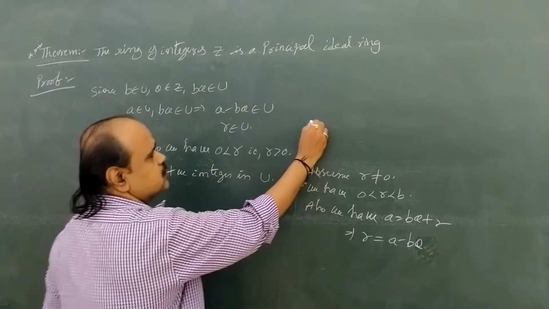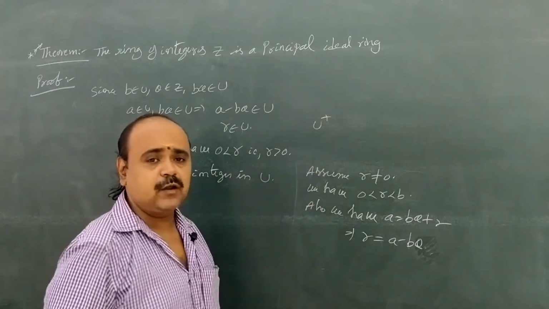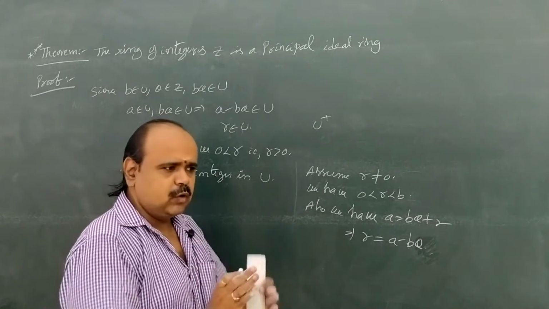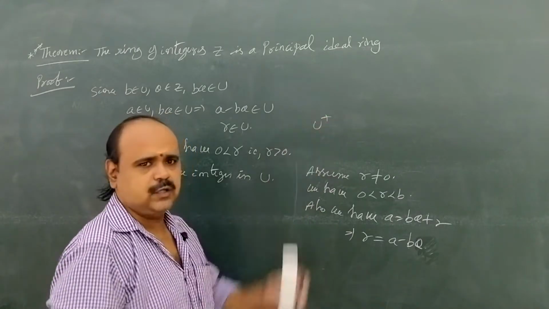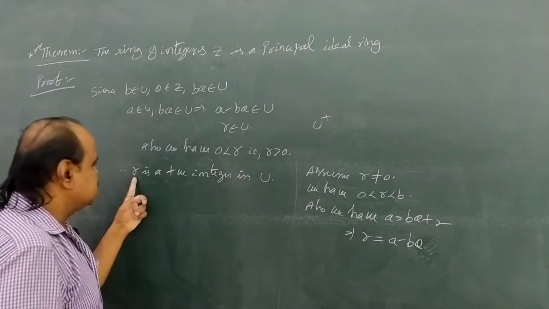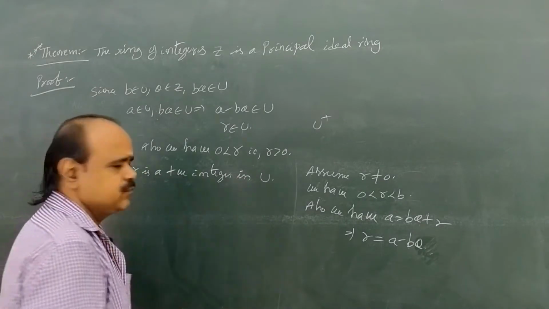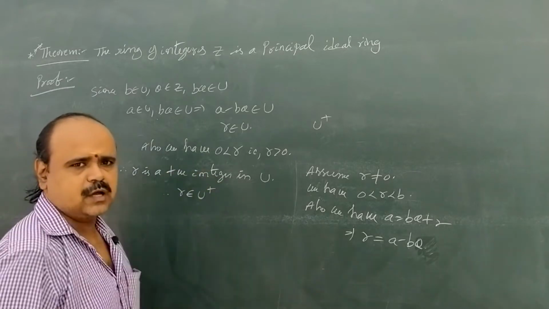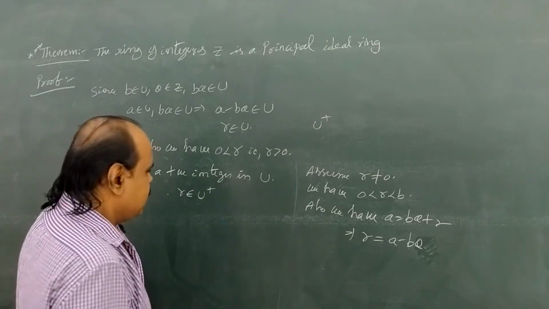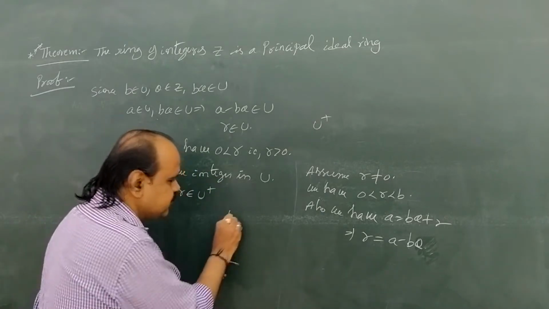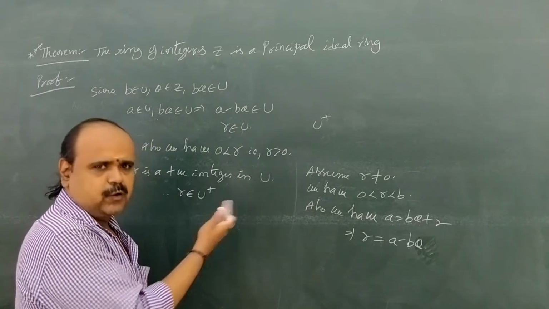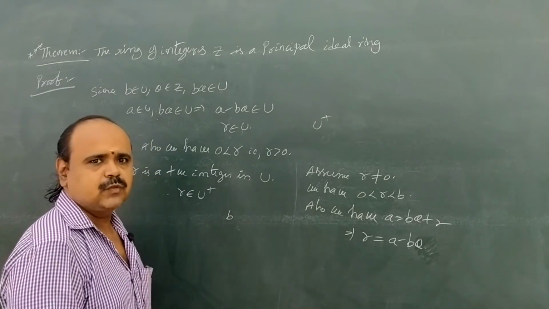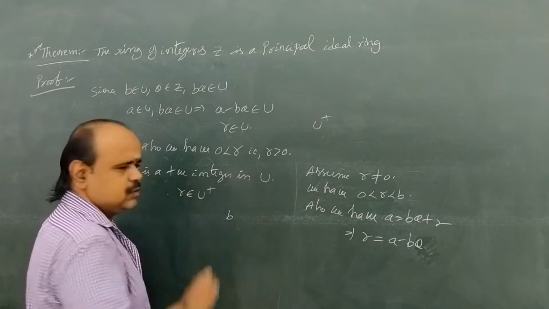Suppose U⁺ is the set of all positive integers in U. Here r is a positive integer in U, therefore r must belong to U⁺. What is this b? b is the least member in U⁺.